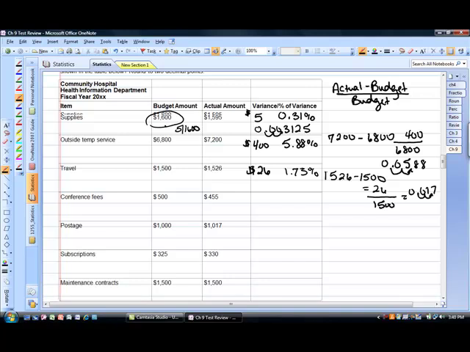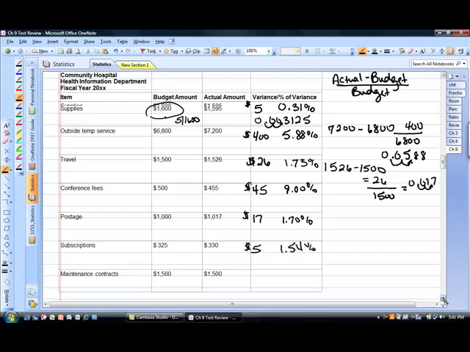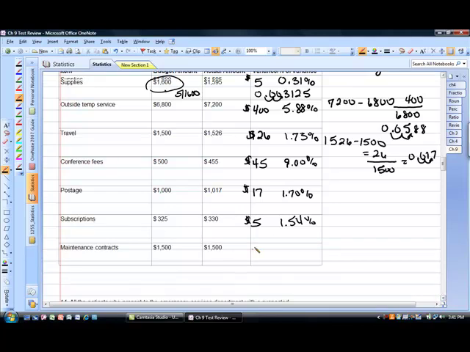The remainder of these, subtracting again, we get $45 here at 9%, $17 here at 1.70%, $5 here, 1.54%, and 1,500 minus 1,500 equals 0, and 0 over 1,500 equals 0%.